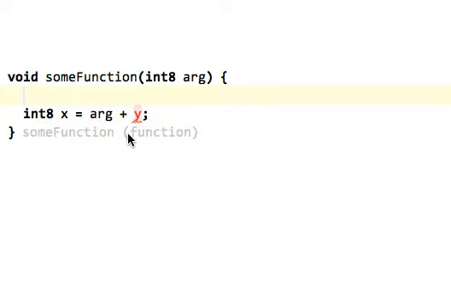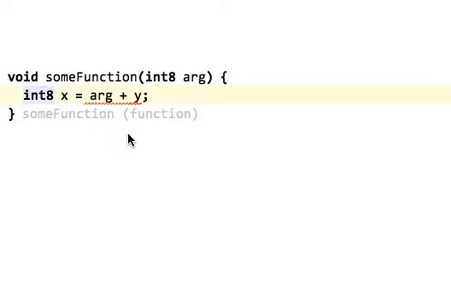So let's create a local variable, int8 y, and of course y is still unbound, but I can press F5 to automatically bind it. This is really nice because in the past I had to explicitly go to the reference to the y and explicitly rebind it. Now it works automatically. For example, if I notice that y shouldn't actually be a local variable, but instead it should be an argument, I can just change it and rebind.